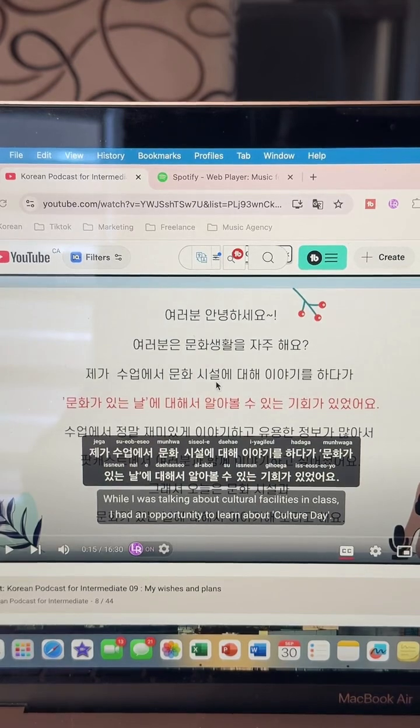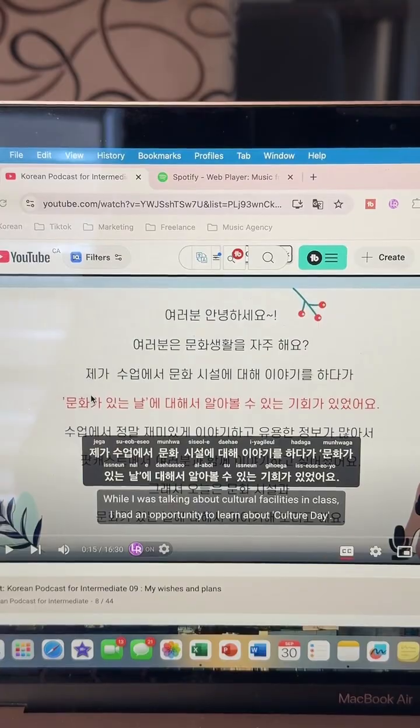So she was talking about cultural facilities, but is she just talking about museums or things like that, right? So because she was talking about that, that is when she learned more about cultural day. Is that what she is saying?